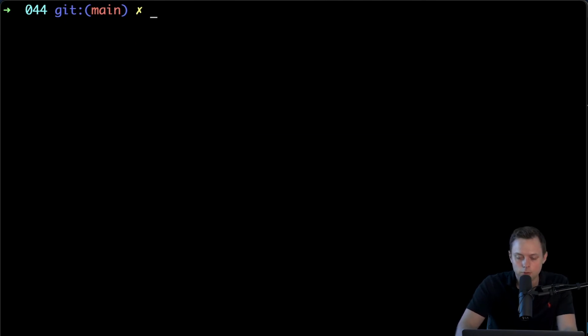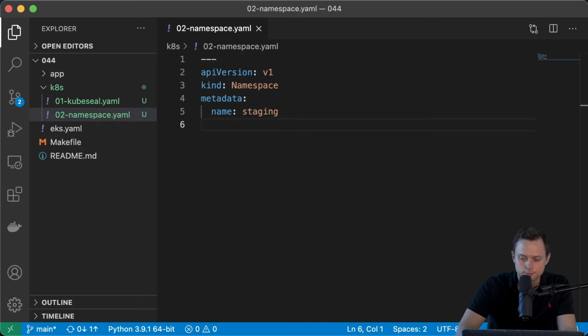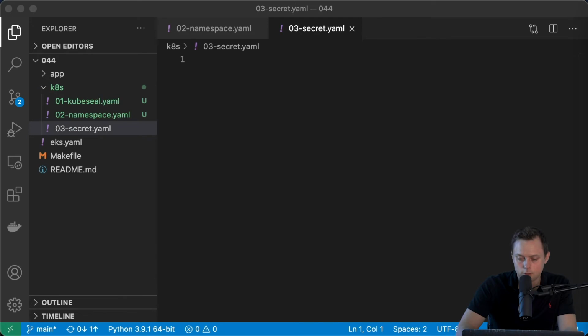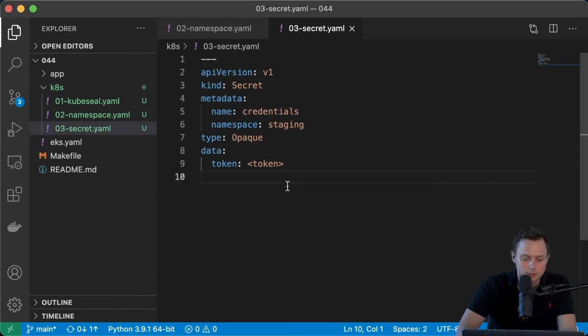Okay, so now let's go ahead and create just a regular secret. So we're gonna use this as a template to seal the secret. Let's go ahead and create the file first, secret.yaml. And that's the secret that we're gonna seal. So right now it's just a regular Kubernetes secret. And let's create the key, which we will call token, and the value. So if you remember, if you use just the data, you need to encode your strings in base64. And let's go ahead and do that.